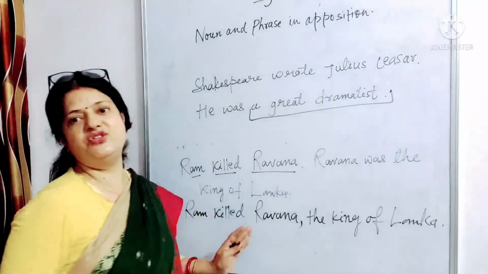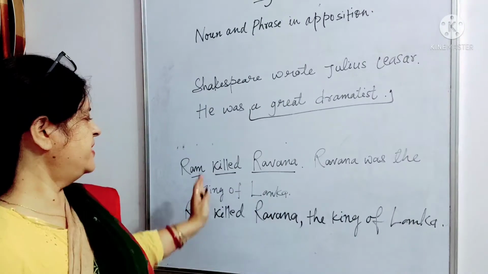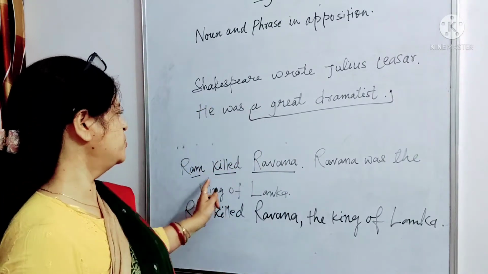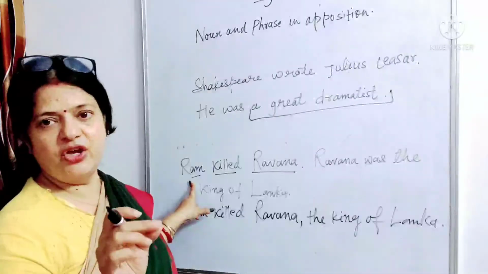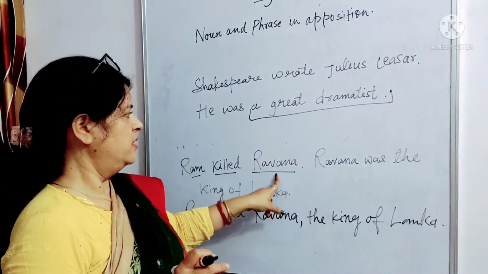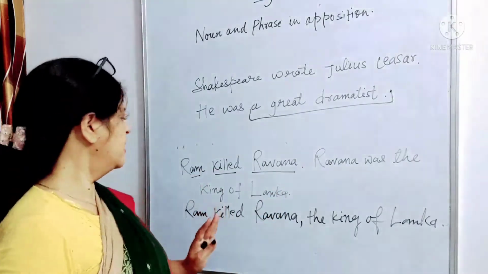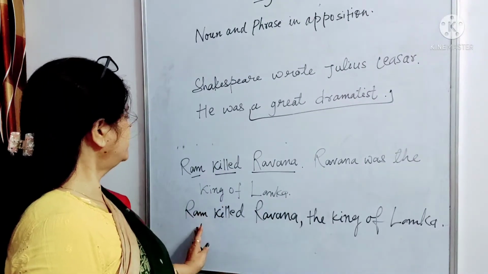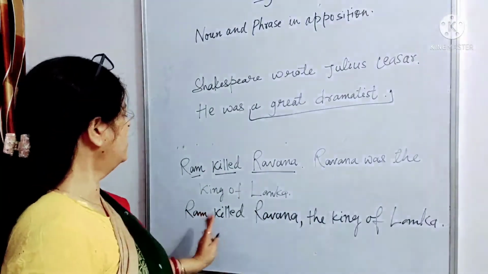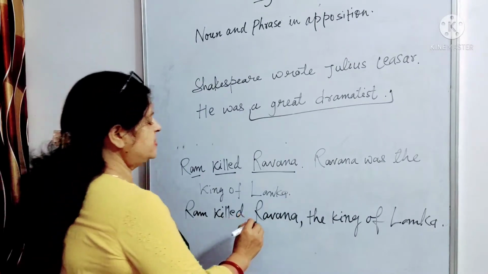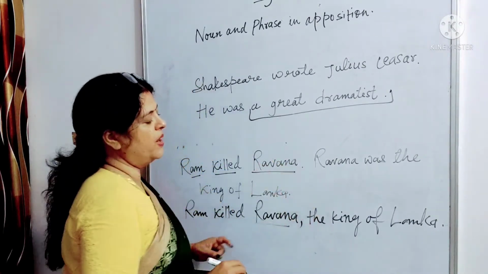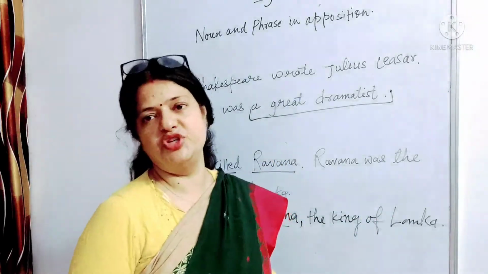We have added these two sentences because we find that in this sentence, the subject doesn't find any apposition, but the object finds an apposition, as the king of Lanka. So after writing the whole sentence, Ram killed Ravana, after this object, we'll put a comma and we'll write the phrase in apposition.